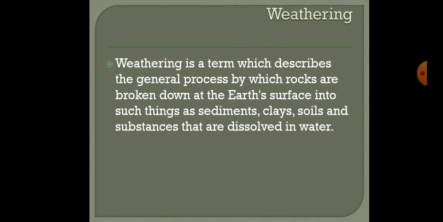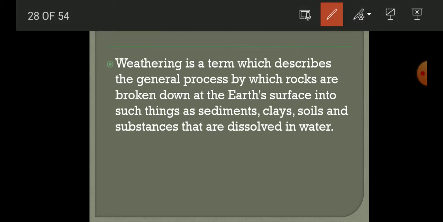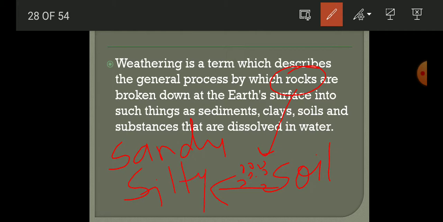Now what is weathering? Weathering is the term described for the formation of soil, the breakage of rock. The rock is broken into fine particles, and those particles are the soil particles. According to the size of the soil particles, we say that the soil is sandy, or silty, or clay soil.